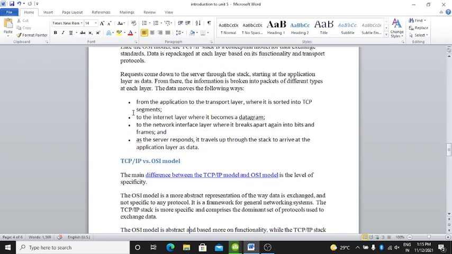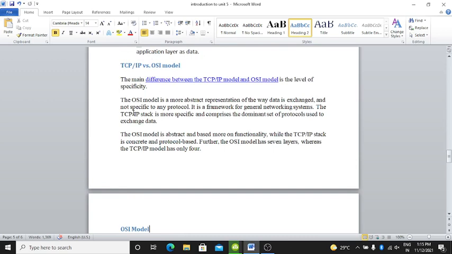TCP/IP versus the OSI model. The main difference between the TCP/IP model and the OSI model is the level of specificity. The OSI model is a more abstract representation of the way data is exchanged and is not specific to any protocol. It is a framework for general networking systems.